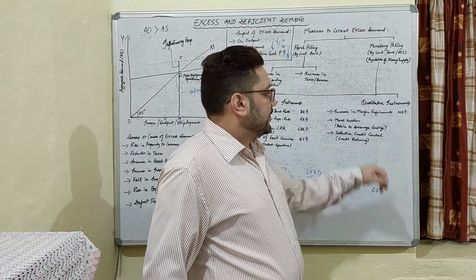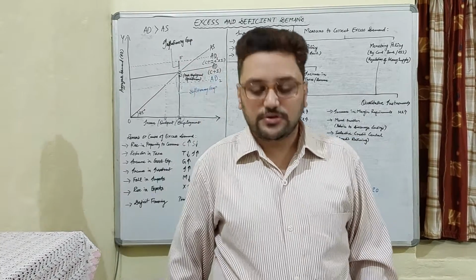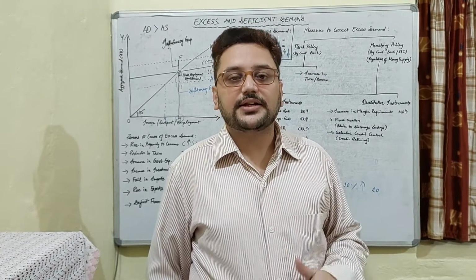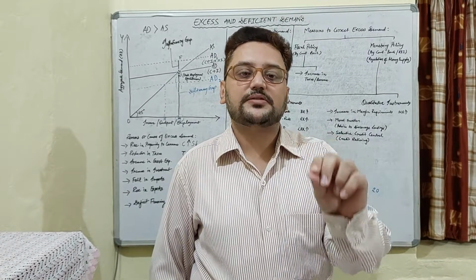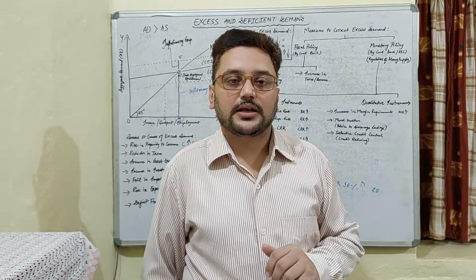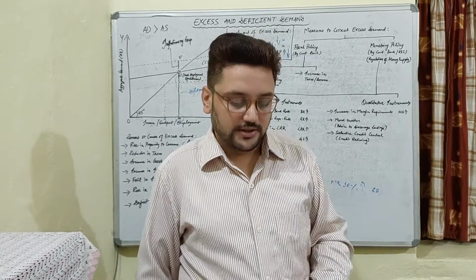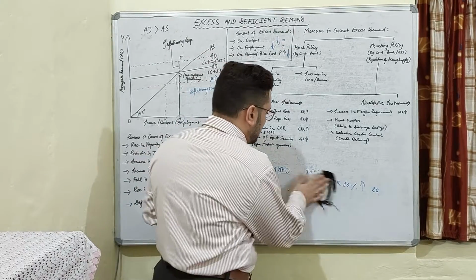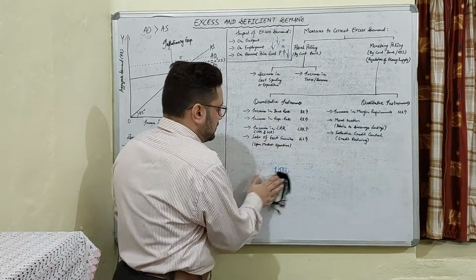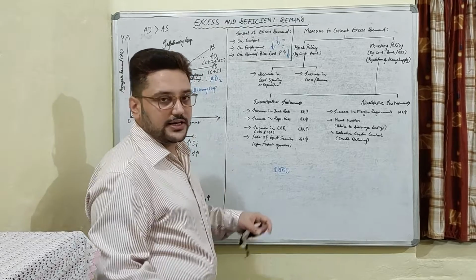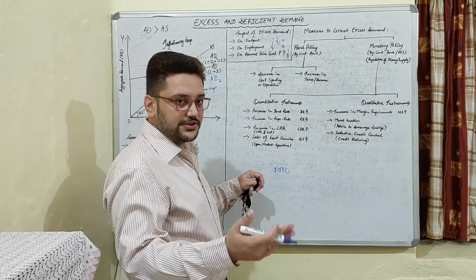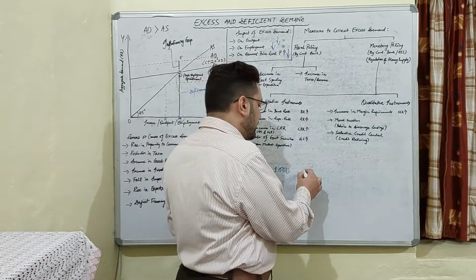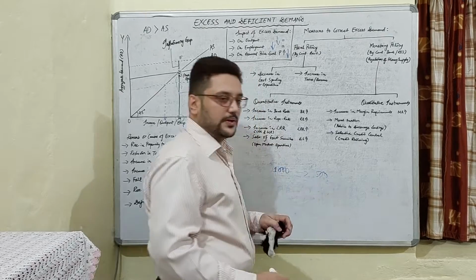And the last is selective credit control. Sometimes RBI does not ask the commercial banks not to give loans, rather it says give loans but only up to some specific percentage or amount. Like if you were giving a loan of rupees 1000 earlier, now you give only a loan of rupees 500 to people.